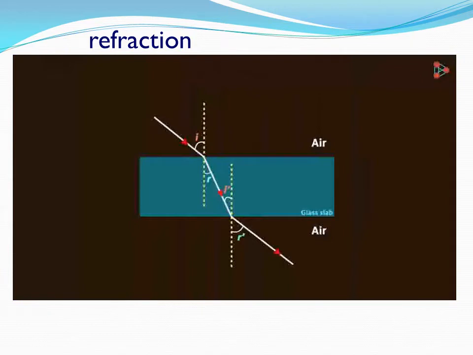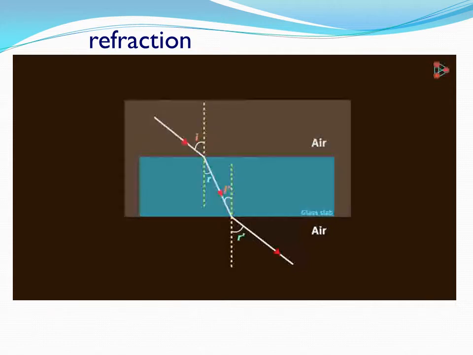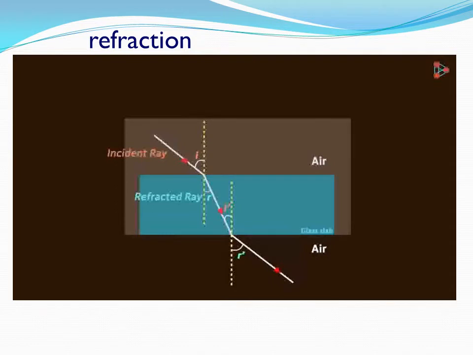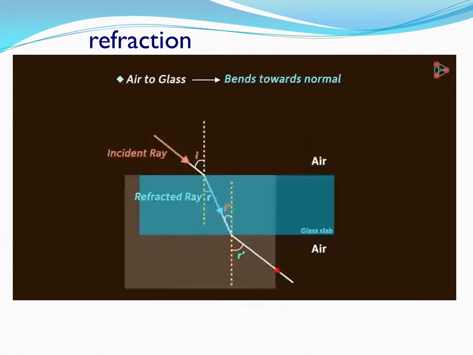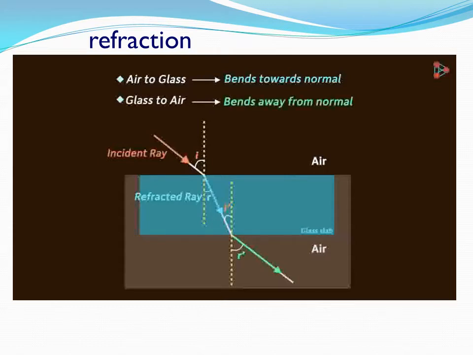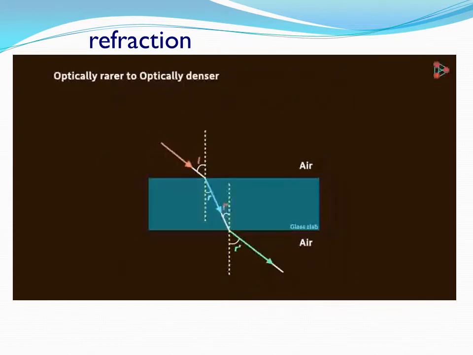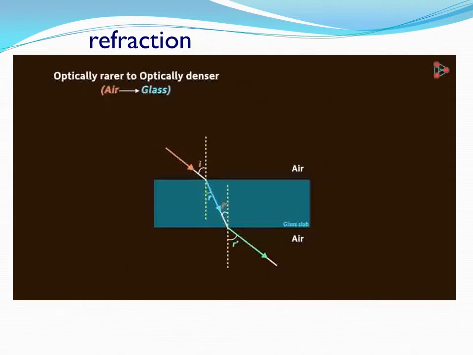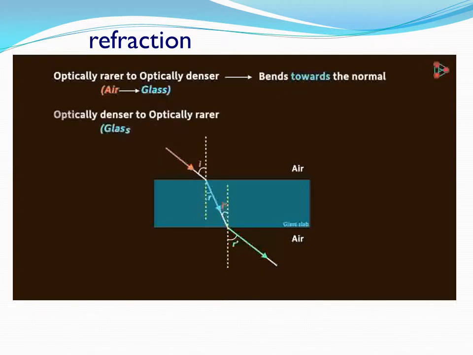Talking about the case when light enters at an angle, there is one more observation that we can make. Observe this part of the refraction. Observe the incident and refracted rays. We notice that the refracted ray is more towards the normal than the incident ray. When the light rays enter the glass from air, it bends, and it bends towards the normal. And from this refraction, we can see that when the light ray again enters the air, it bends away from the normal. So we can say that when the light travels from an optically rarer medium to an optically denser medium, it bends towards the normal. And when the light travels from an optically denser medium to an optically rarer medium, it bends away from the normal.